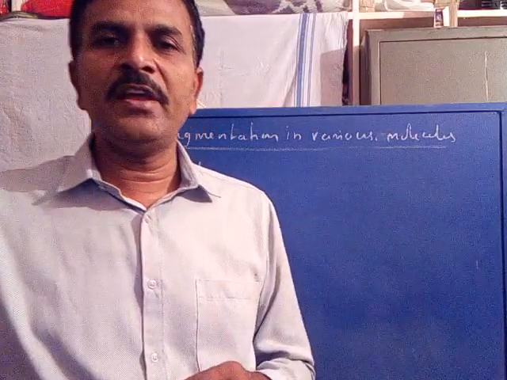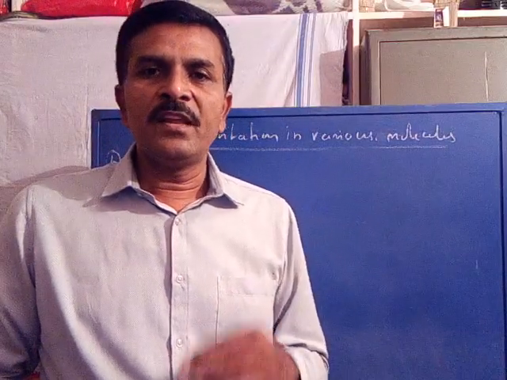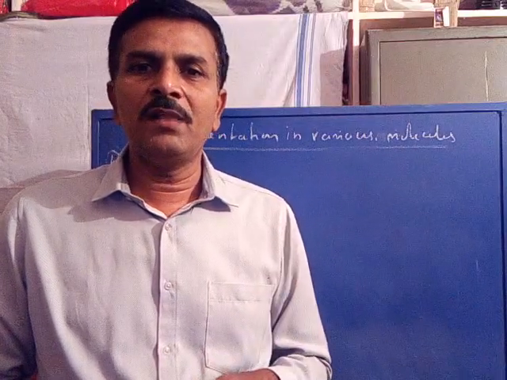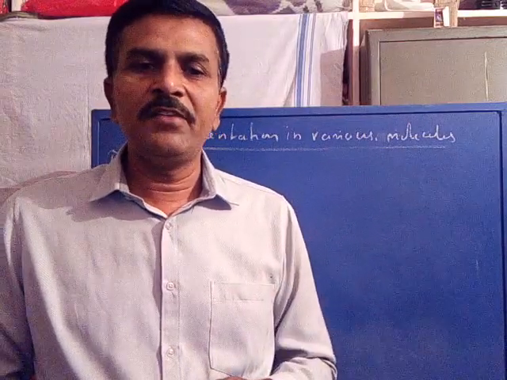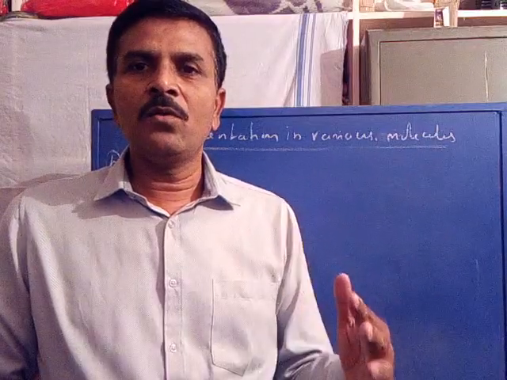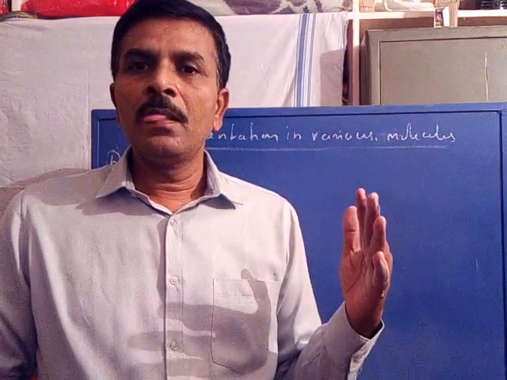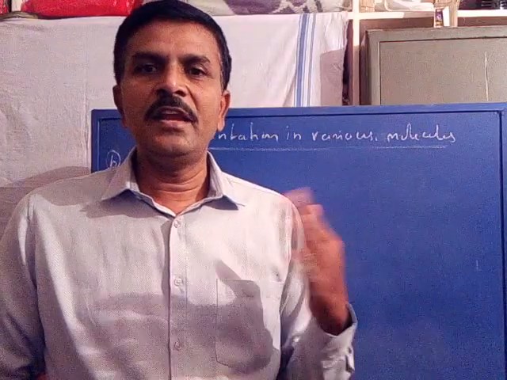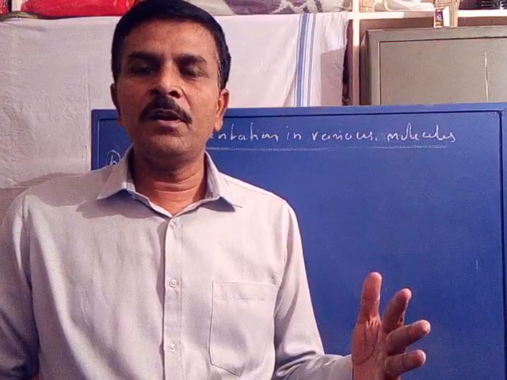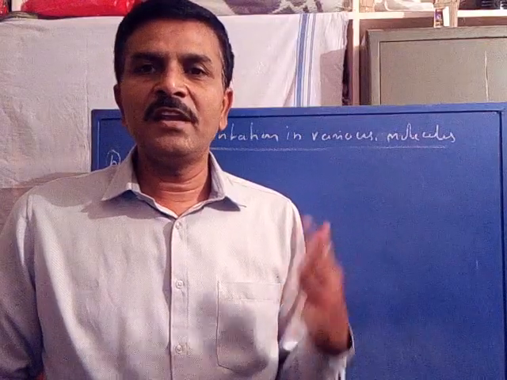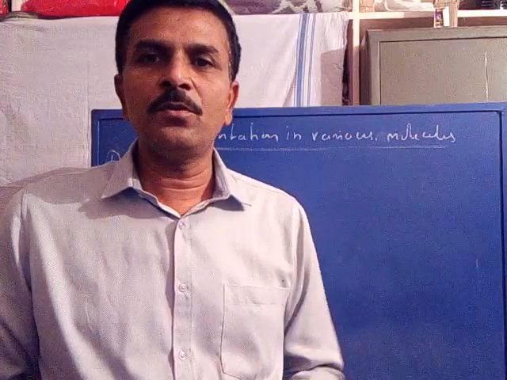One may be cleavage of the beta bond, that is the allylic bond, called allylic cleavage, or cleavage of the alpha bond, called vinylic cleavage. So olefin may undergo fragmentation either by allylic cleavage or by vinylic cleavage. What is allylic cleavage? Cleavage of the beta bond with respect to the double bond. What is vinylic cleavage? Cleavage of the alpha bond with respect to the double bond.